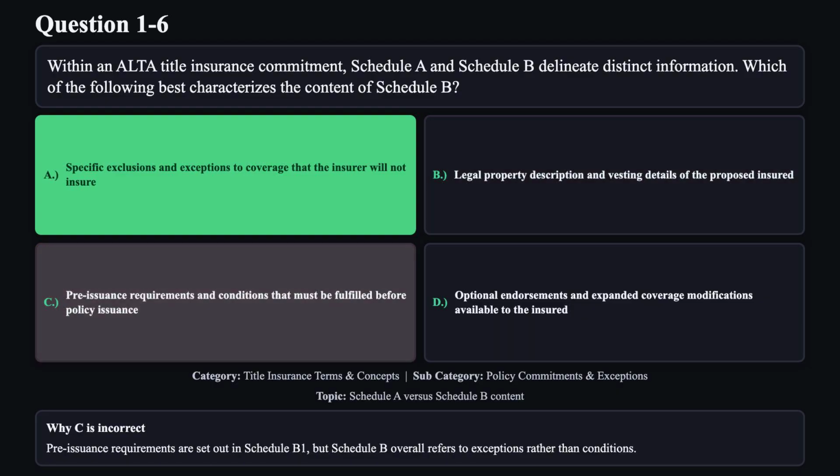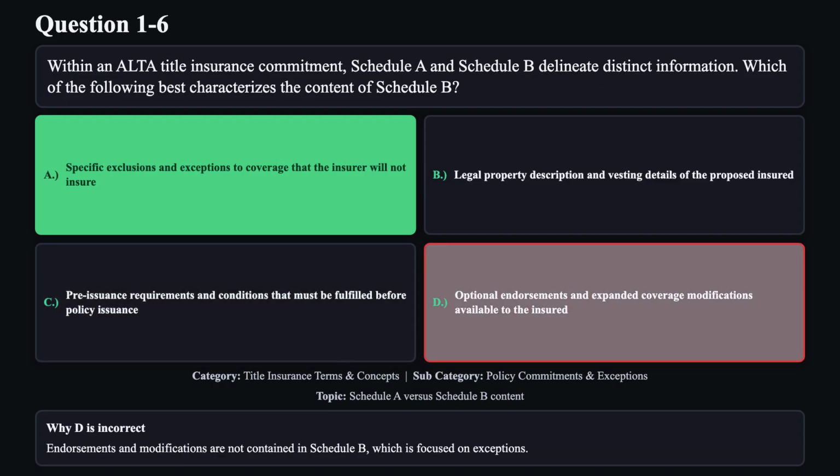Reason C is not correct. Pre-issuance requirements are set out in Schedule B1, but Schedule B overall refers to exceptions rather than conditions. Reason D is not correct. Endorsements and modifications are not contained in Schedule B, which is focused on exceptions.